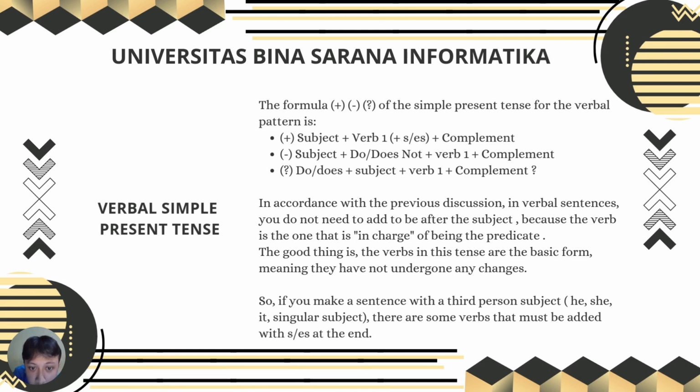The good thing is the verbs in this tense are in the basic form, meaning they have not undergone any change. So if you make a sentence with a third person subject, he, she, it, singular subject, there are some verbs that must be added with s or es at the end.